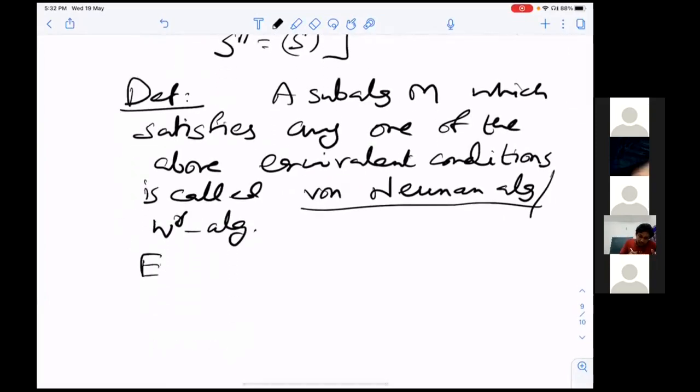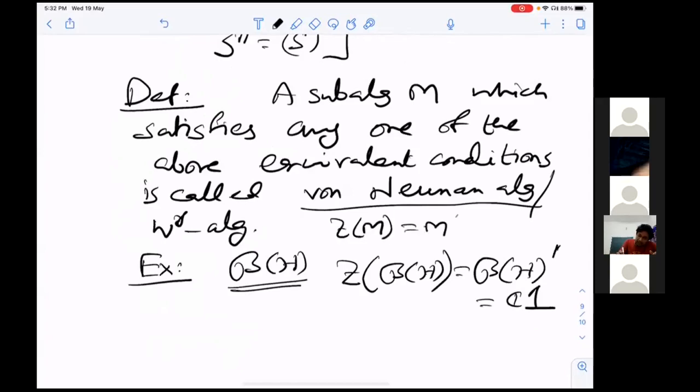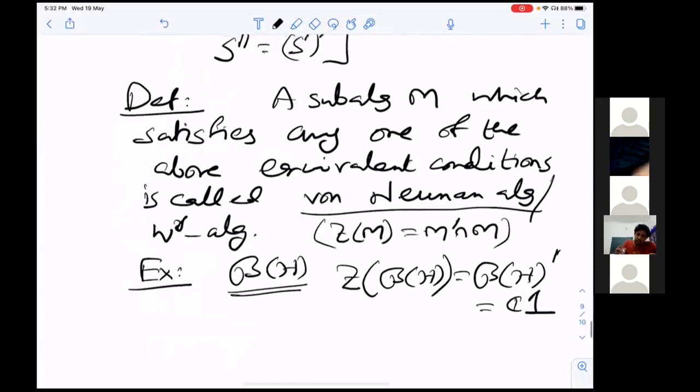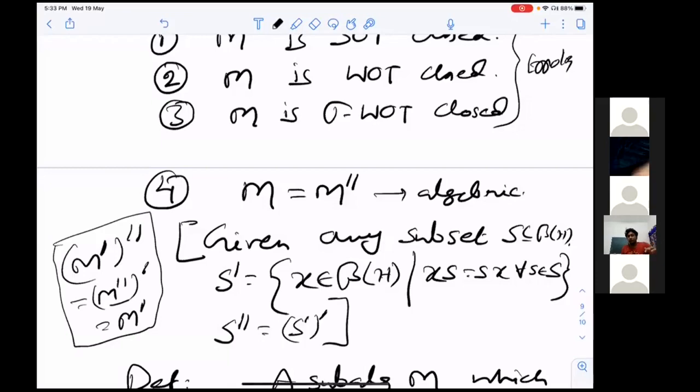So a typical example is B(H). It is highly non-commutative. In fact, one can check that the center of B(H), which is B(H) prime, is nothing but the scalars. The center of a von Neumann algebra means M prime intersect M. By the way, from the definition it is trivial that if M is a von Neumann algebra, its prime is also a von Neumann algebra, because M double prime is M, so taking M prime, its double prime is again M prime.